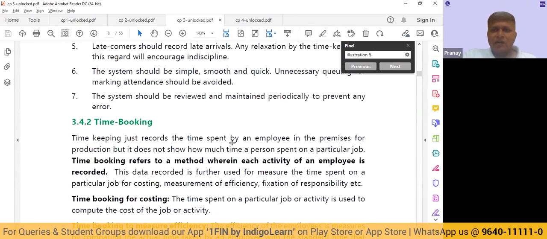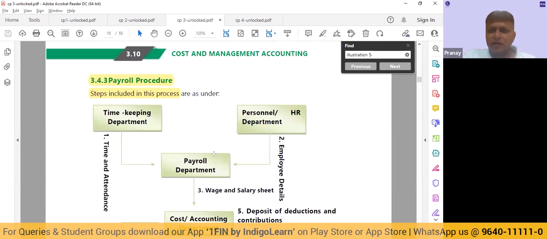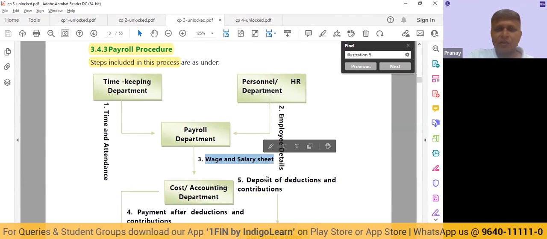So see, wages we are going to pay to the workers who are directly involved. Now, on what basis are we going to pay? One, we need the employee details, which is going to come from the personnel or the HR department. At what wage we have hired someone, what is their wages, that is going to come from the HR department. And then there is the timekeeping department, who is going to keep the attendance, the detail of how many days a particular person has come. If we multiply them, we will understand how much salary for the month or how much wage for the period we need to pay. So something called a wage sheet or salary sheet will be prepared.